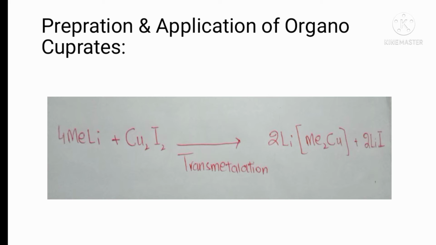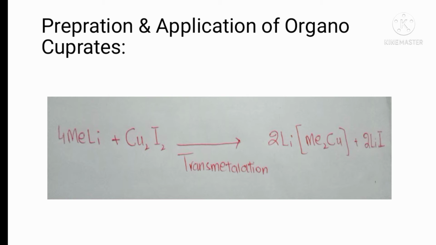So first we will see the method of preparation of organocuprates. Here you can see the reaction in which methyl lithium is reacted with copper iodide. Here copper iodide is extra pure and anhydrous. Cuprous is used, because in copper iodide, Cu2I2, copper has 1 plus and iodine has 1 negative. It means cuprous exists in dimeric form, just like boron.